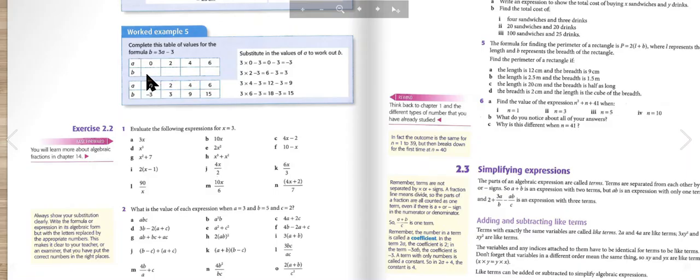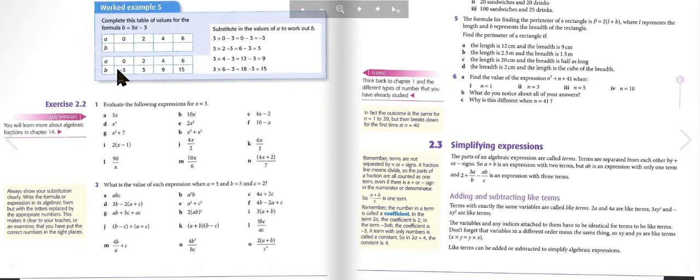Okay, now we're on to the exercises. Finally. Question 1. Evaluate the following expression for x equals 3.